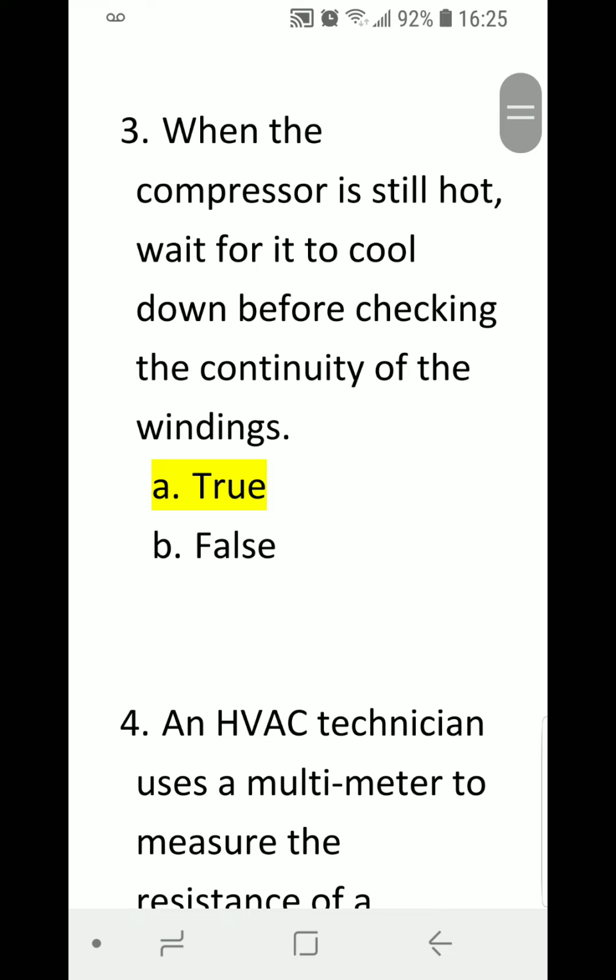Number 3. The compressor is still hot. Wait for it to cool down before checking the continuity of the windings. A. True or B. False? Correct answer is A. True.